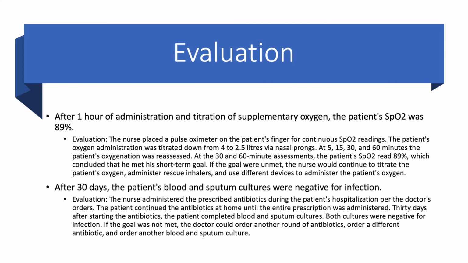If the goal was unmet, the nurse would continue to titrate the patient's oxygen, administer rescue inhalers, and use different devices to administer the patient's oxygen. After 30 days, the patient's blood and sputum cultures were negative for infection. During the patient's hospitalization, the nurse administered the prescribed antibiotics as per the doctor's orders. At home, the patient continued the antibiotics until the entire prescription was administered.